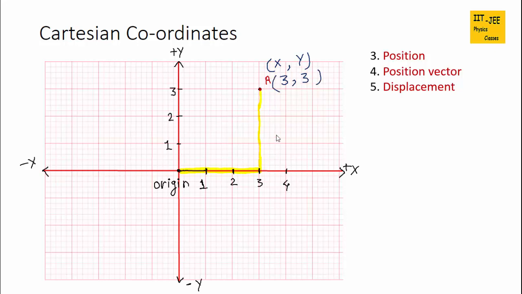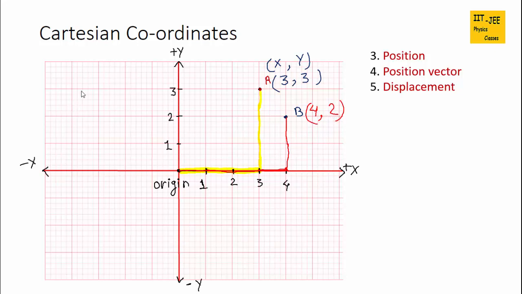Let's take another point B, suppose here. So its position would be, it goes horizontal 1, 2, 3, 4. So 4 is the value of x, and then vertical 1 and 2. So the value of y is 2. So the position of B is 4 comma 2.